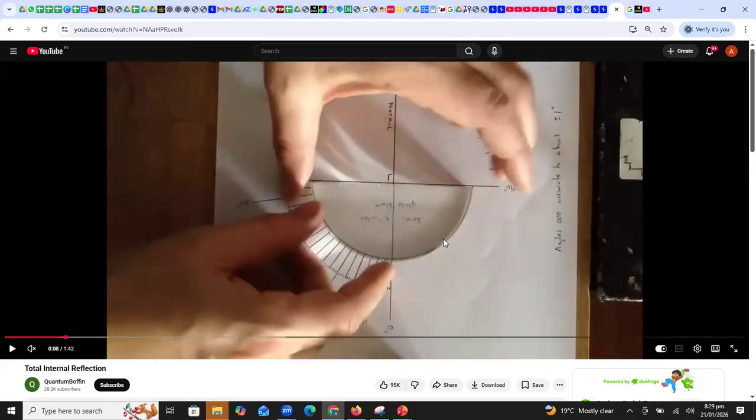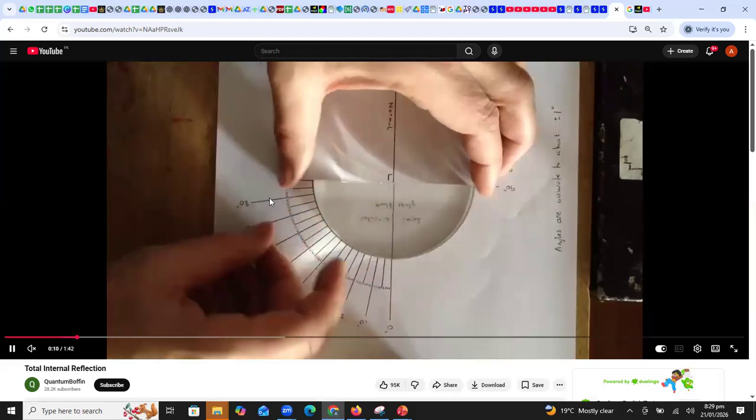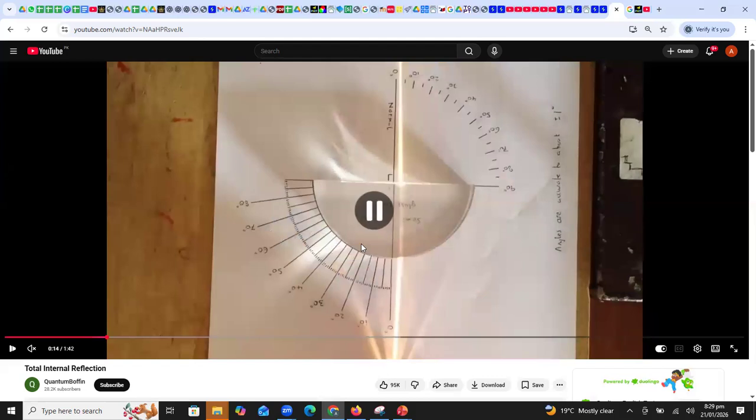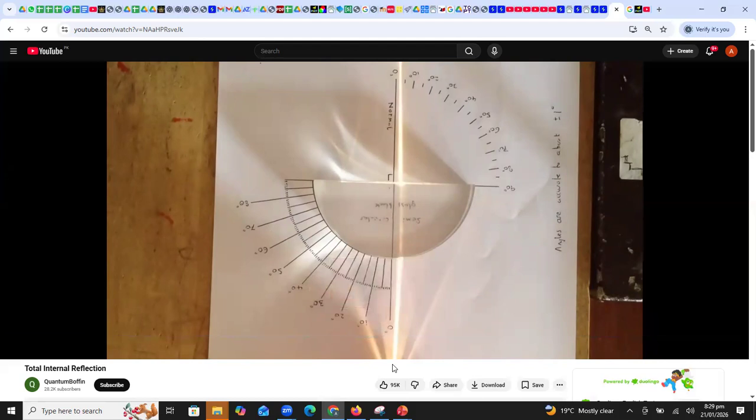Students, first we will set one paper on this board and we will mark the angle before placing the ray box. You can see this is a transparent semicircular glass block, and we have already marked angles on each side of this glass block. This is the ray box which is emitting the light in a narrow beam. The ray box light is moving in a straight line. It is not showing bending.